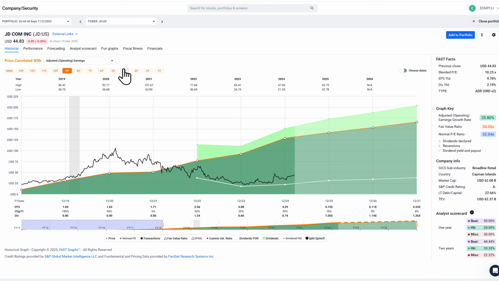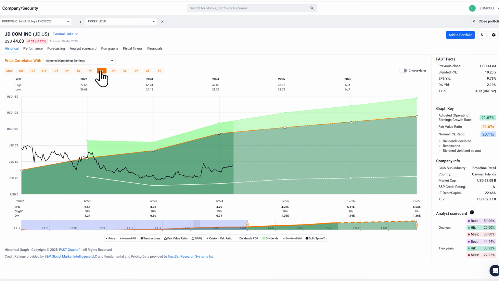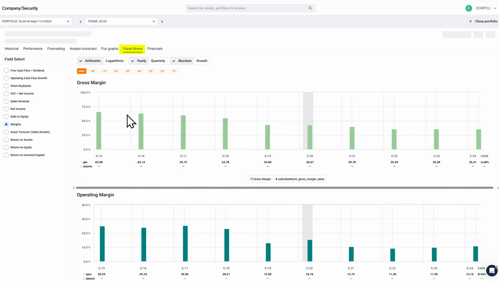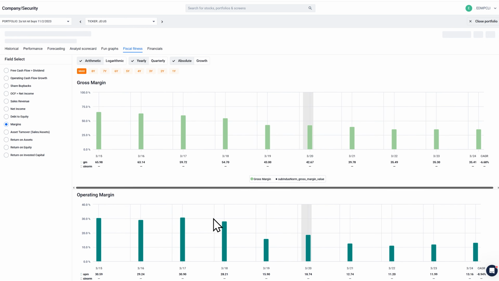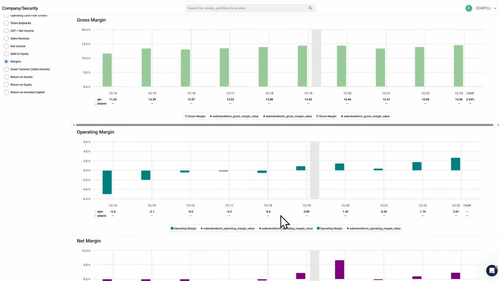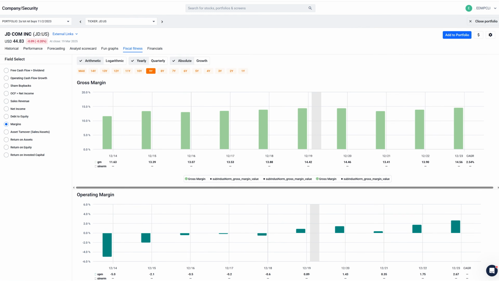But I do want to make a point. The earnings growth rate has been 35.8%, but as I shorten the time frame, you can see the growth rate gets lower and lower. Another point, I'm going to go to FAST Graphs' fiscal fitness real quick and look at margins. And I want you to note that their margins, especially their net margins, are beginning to improve, but they had gotten pretty weak over time. So all in all, I think this is a very inexpensive looking company.